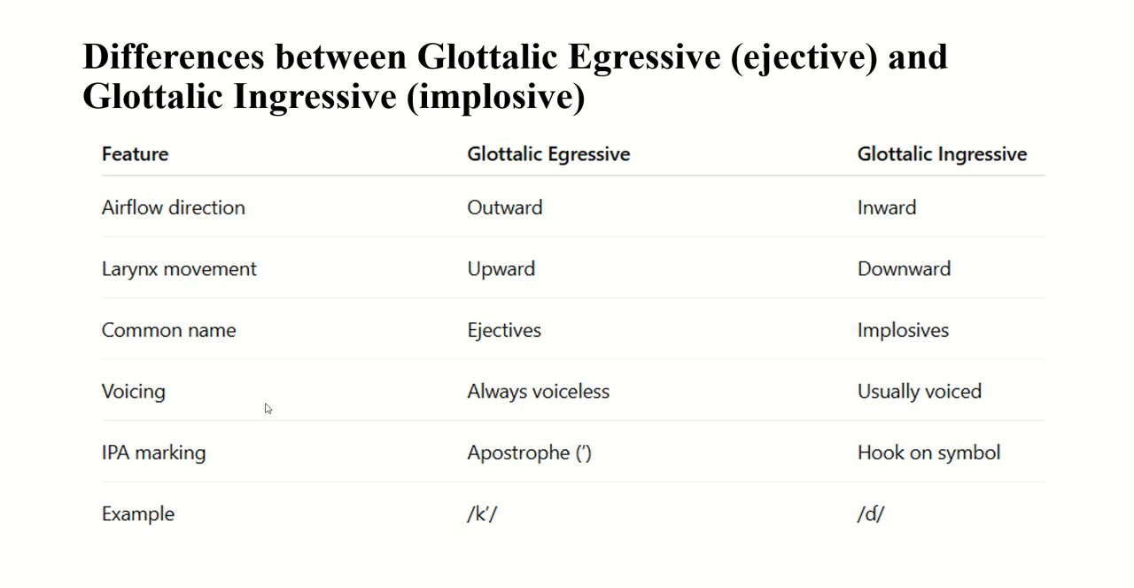And voicing: ejectives are always voiceless, and implosives are usually voiced. And the marking system is what? Apostrophe. The symbol has an apostrophe above it, and the implosive symbol has a hook. For example, k with an apostrophe above it. This one is the symbol of glottalic egressive, called ejective. Okay, this is about the differences between glottalic egressive and glottalic ingressive. So glottalic egressive is called ejective, and glottalic ingressive is called implosive sound.